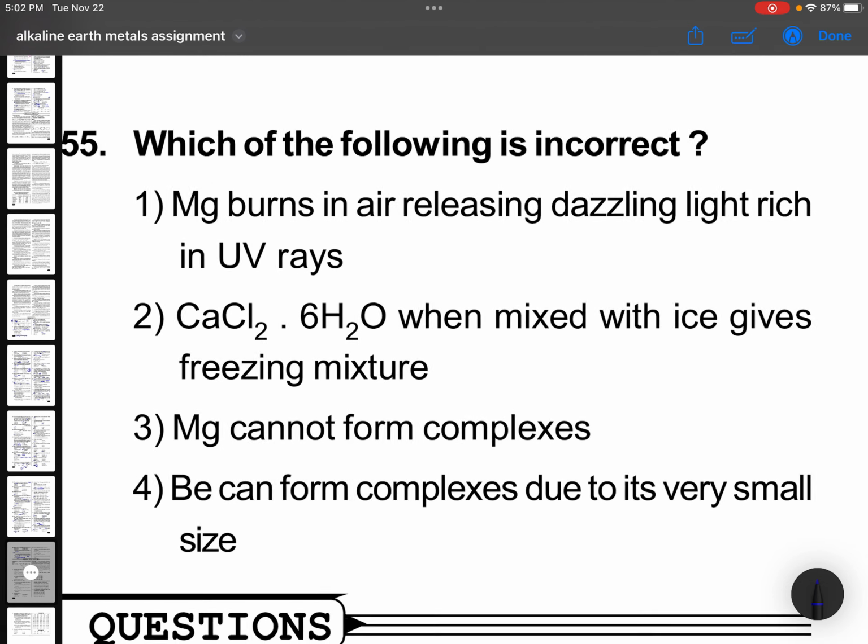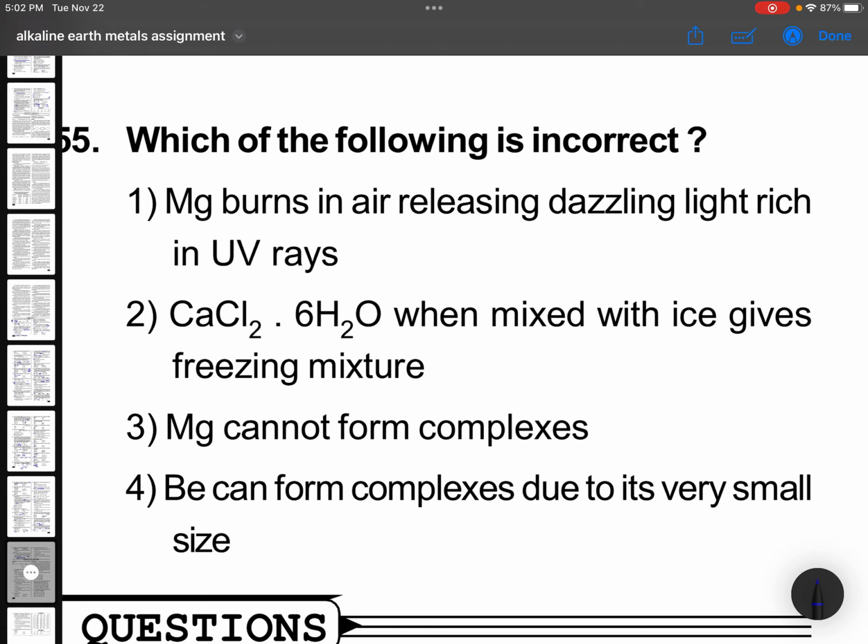Oh, last question, 55. Which of the following is incorrect? Okay. Magnesium burns, correct. CaCl2 6H2O, correct. Ice gives freezing mixture. That is second year you will learn in solutions topic. Beryllium can form complexes due to its very small size, correct. Magnesium can also form. Who said cannot? Okay, this is your option.